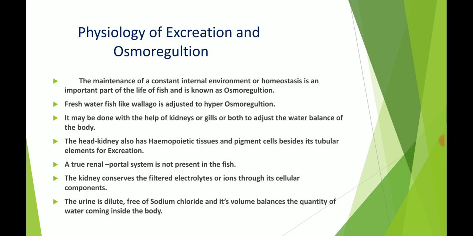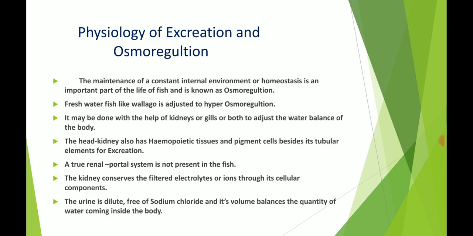This excretory system maintains the physiology of excretion as well as osmoregulation. The maintenance of a constant internal environment, or homeostasis, is an important part of the life of fish and is known as osmoregulation. Osmoregulation maintains the salt as well as the water balance, which we call osmotic balance, in the fluids inside and surrounding the cells, which are composed of water.